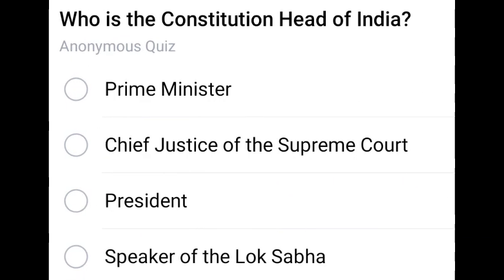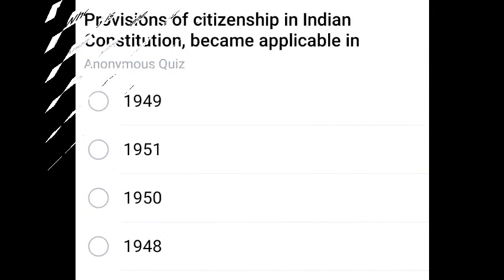Next question: who is the Constitution head of India? The correct answer is President. The President is the Constitution head of India.